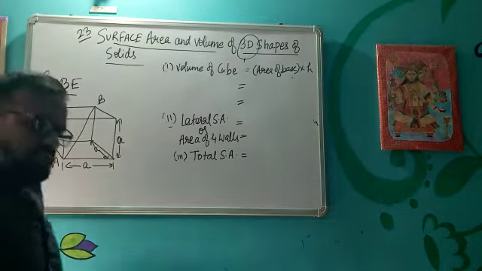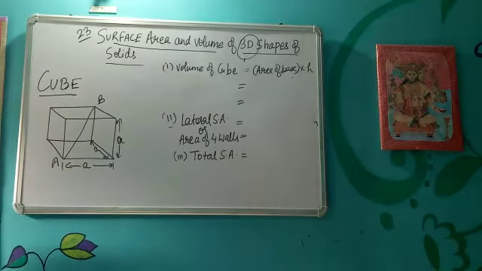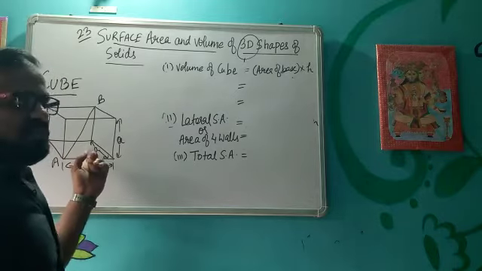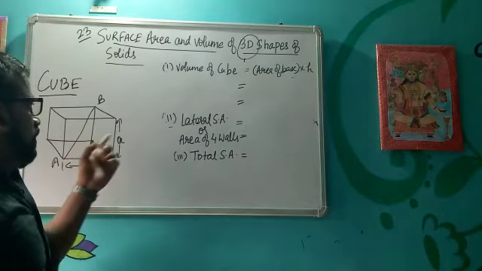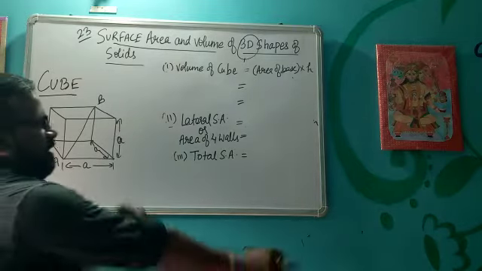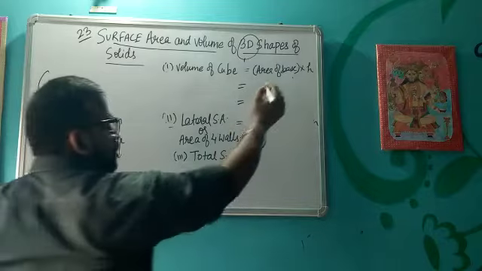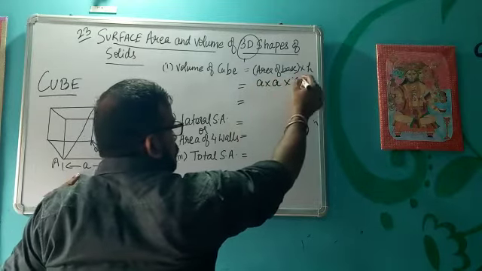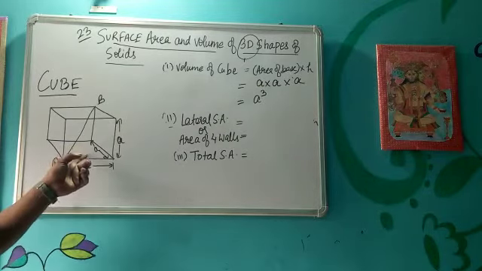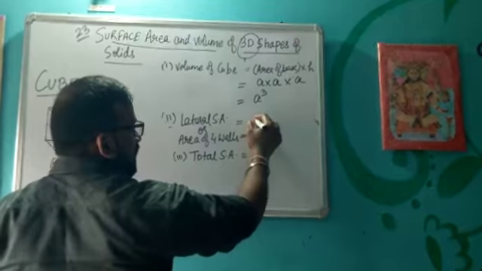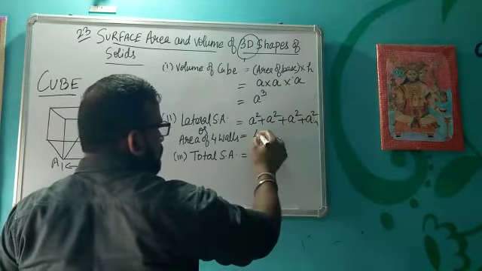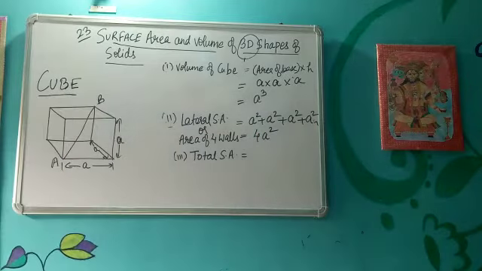Then next 3D solid that we will discuss is cube. So what happens in case of the cube? In case of the cuboid, the bottom surface was a rectangle. In case of the cube, all the surfaces are squares, so the base is a square. So what will be the volume of cube? Area of square is side into side, and height is also side, so it becomes a cube. Similarly, again four surfaces are there. Every surface has the area a square plus a square plus a square plus a square, so it becomes 4a square.